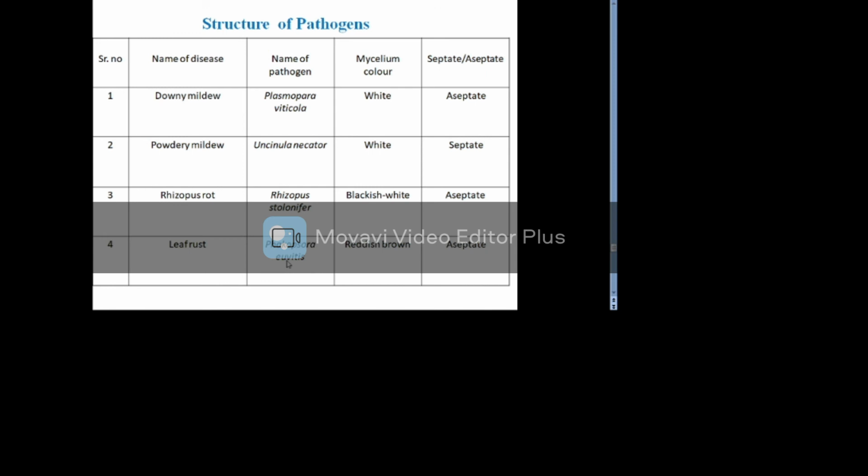From the above study, we have prepared a table: first the name of the disease, name of the pathogen, mycelium color, and septate or aseptate structure.